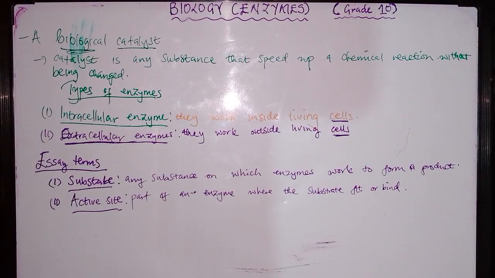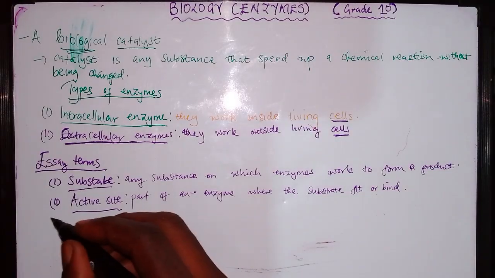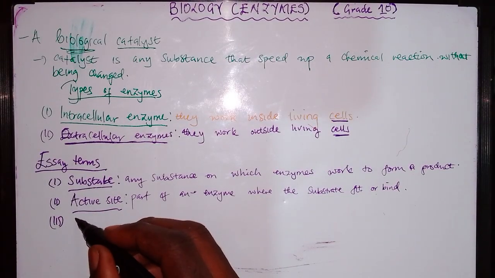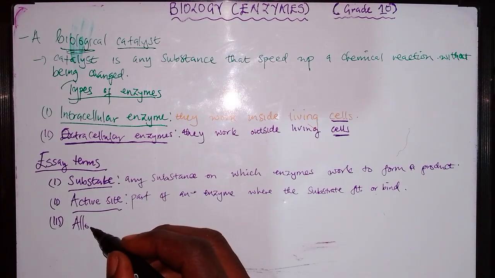This is where the substrate will come and bind to form what is known as an enzyme-substrate complex. Whenever you hear the word complex, they are just saying these two things are joined together, an enzyme and a substrate, to form a complex. Then the last term which you will come across is the allosteric site.